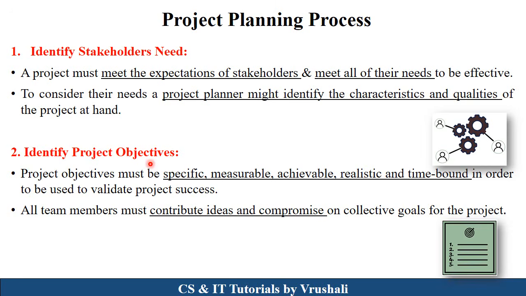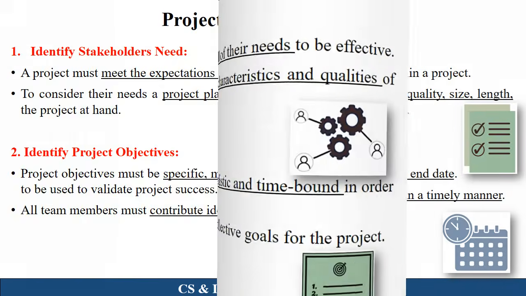Means these project objectives are very important, that will be easy to fulfill, easy to achieve, and that will be completed in a particular time, and that will be measurable. Means there are finite requirements, not infinite requirements, right? So basically, all team members contribute their ideas and compromises regarding particular collective goals. So this is called project objectives.